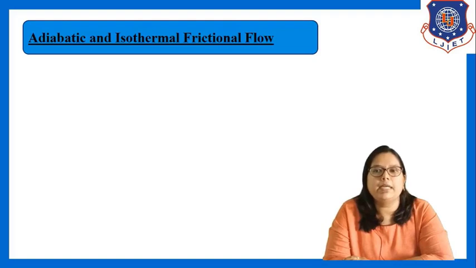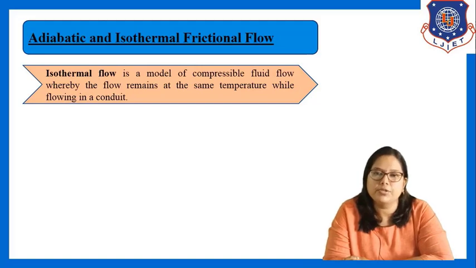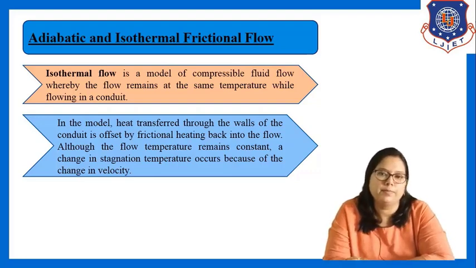Now, what is adiabatic and isothermal frictional flow? Isothermal flow is a model of compressible fluid flow whereby the flow remains at the same temperature while flowing in a conduit. In this model, heat transfer through the walls of the conduit is offset by frictional heating back into the flow. Although the flow temperature remains constant, a change in stagnation temperature occurs because of the change in velocity. So this is the isothermal flow.